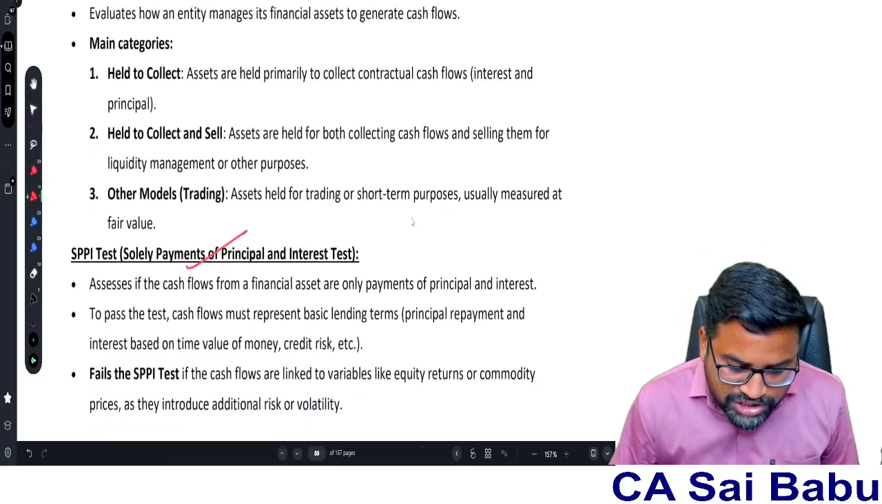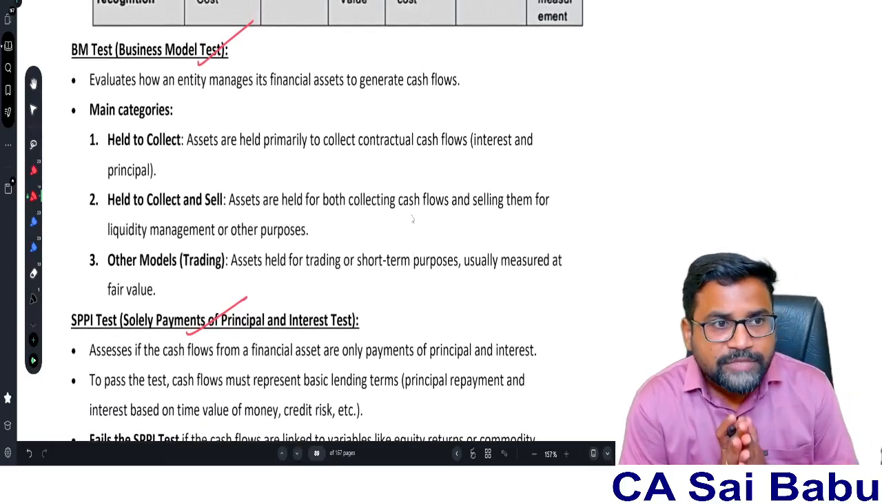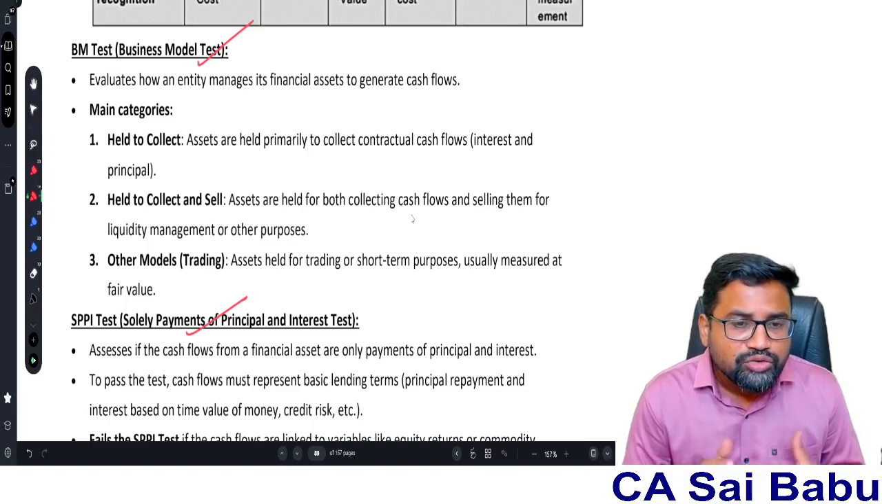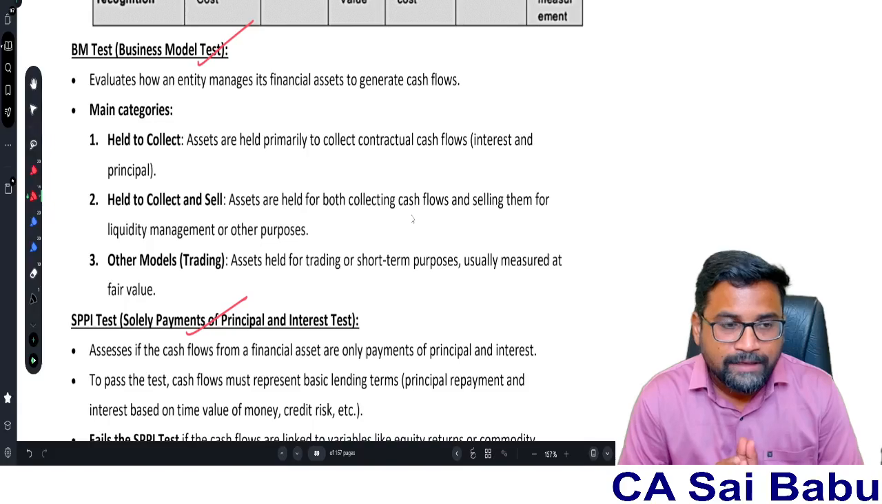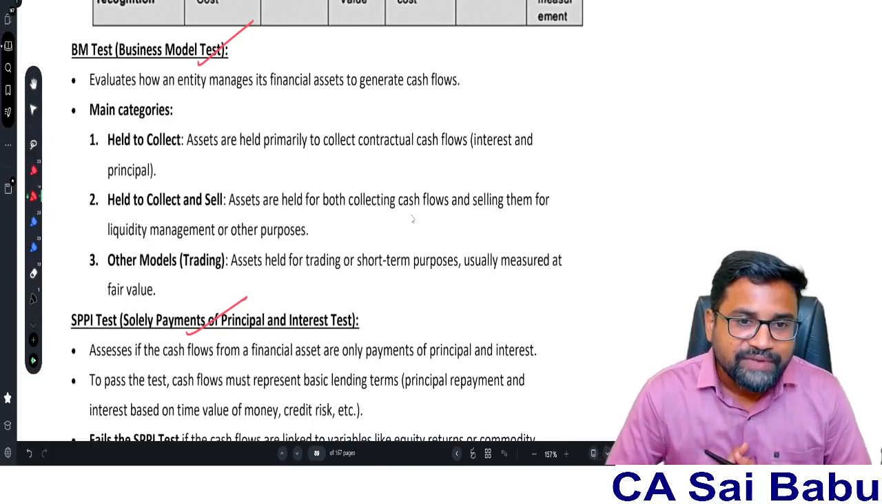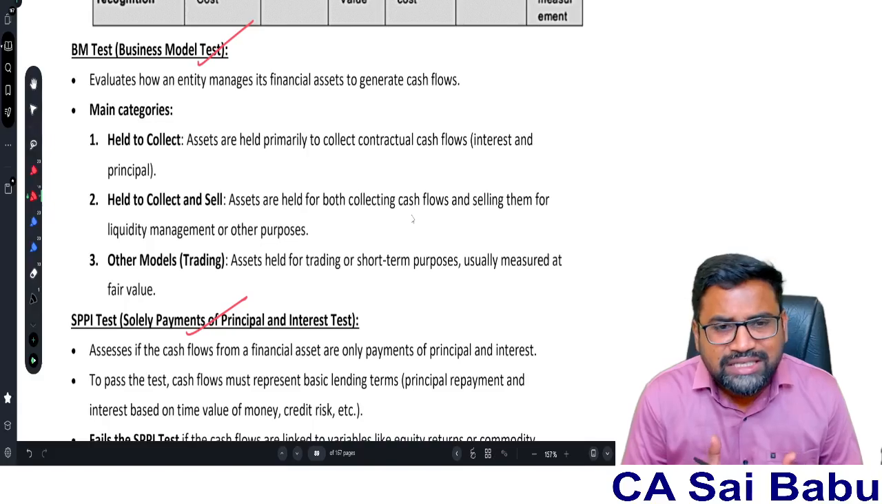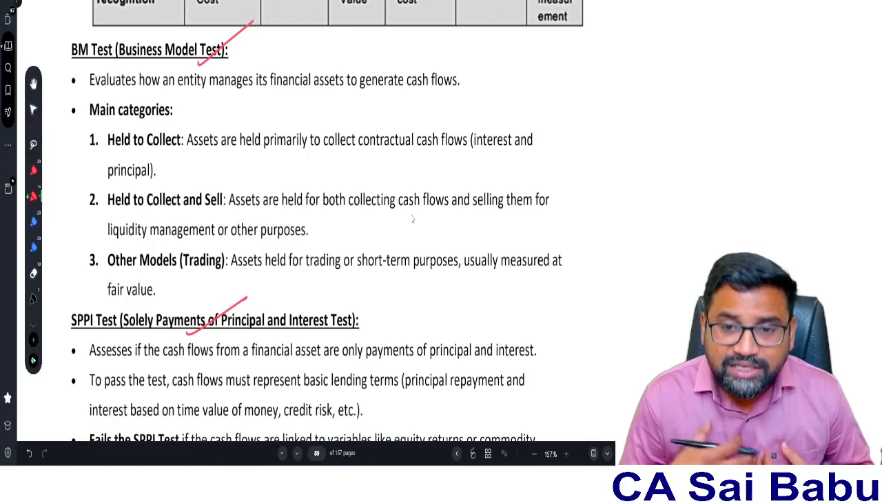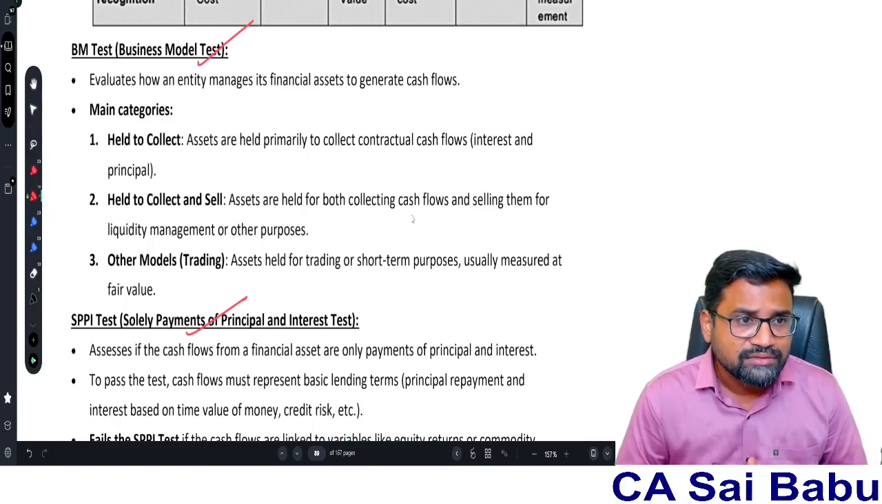Now let us discuss what the BM test is. Business model test means simply, with what intention you are holding the financial assets. Suppose you made an investment in the equity shares of another company. With what intention are you holding these investments? Because equity instruments of another entity are your financial asset. With what intention are you holding it?